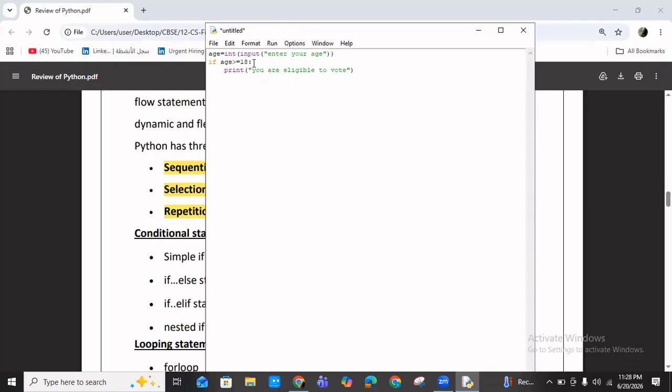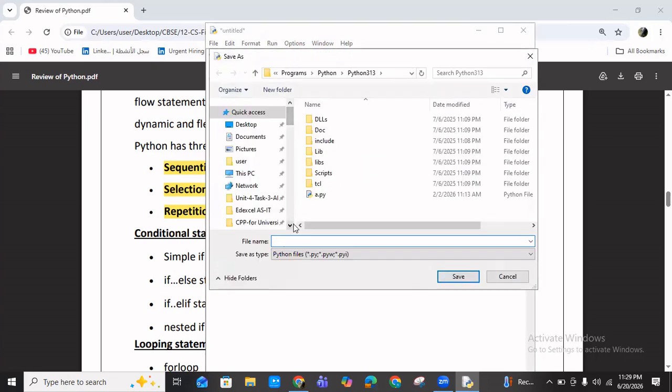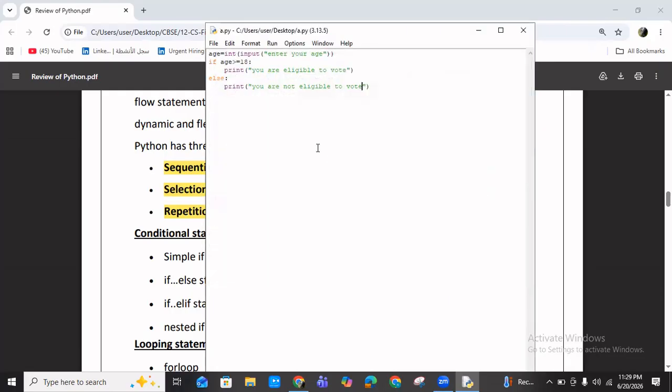So if the age is greater than or equal to 18, we will print you are eligible to vote. Otherwise, what will it print? You can use else, print you are not eligible to vote. You can print like this. Okay. So I'm just running the code. First I need to save this. So I'm saving a.py on the desktop. Okay, it already exists, so I need to replace this.